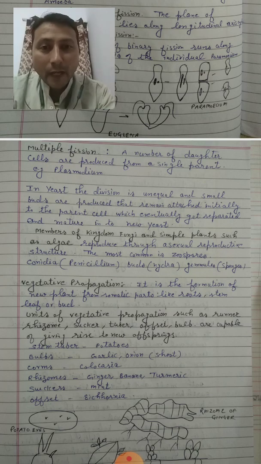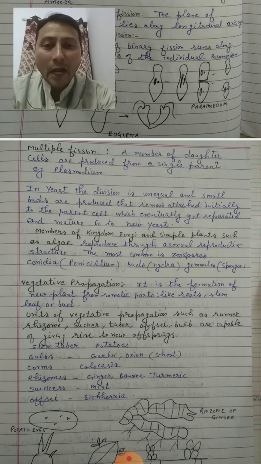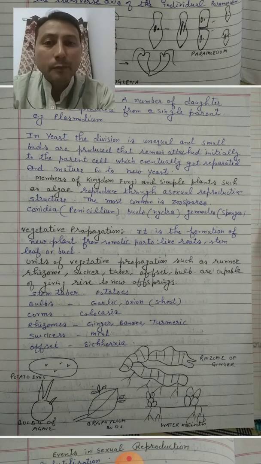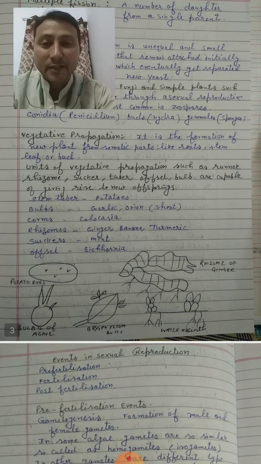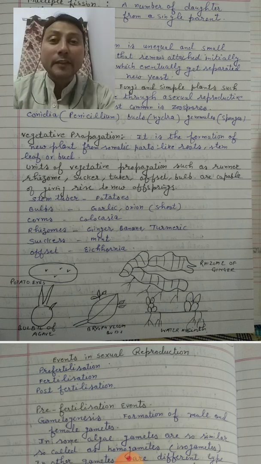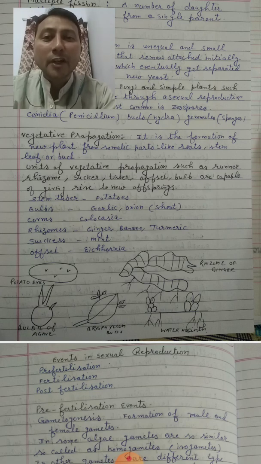plasmodium. And when we talk about yeast, budding takes place in yeast. In hydra also budding takes place, and gemmules in sponges. Then we have also heard about the term vegetative propagation. It is the property of a plant that any vegetative part, other than the reproductive part, has the power to germinate or grow into a new organism, a new plant.